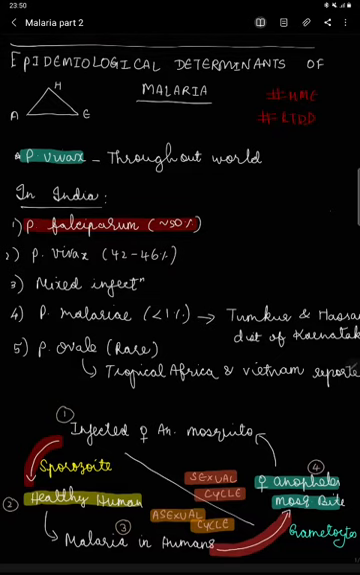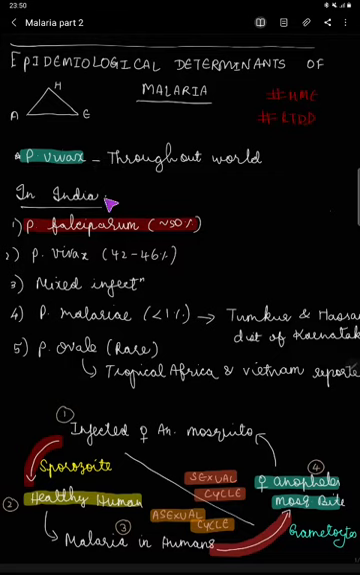Now let us enter the topic. It is the epidemiological determinants, that is an interaction between the agent, host and environment. Now we'll discuss first the agent, that is the Plasmodium vivax. This is the Plasmodium, that is the parasite. This Plasmodium vivax is present throughout the world. Throughout the world, malaria is mostly because of the Plasmodium vivax.